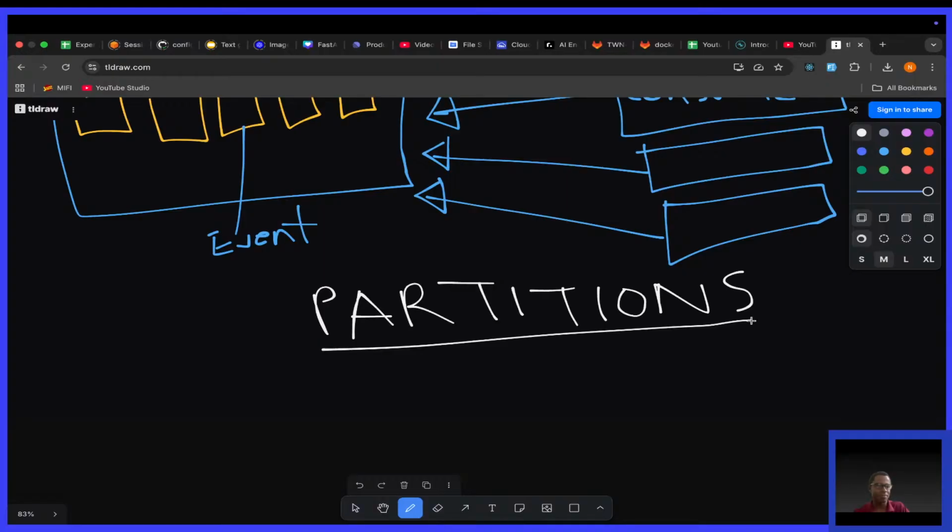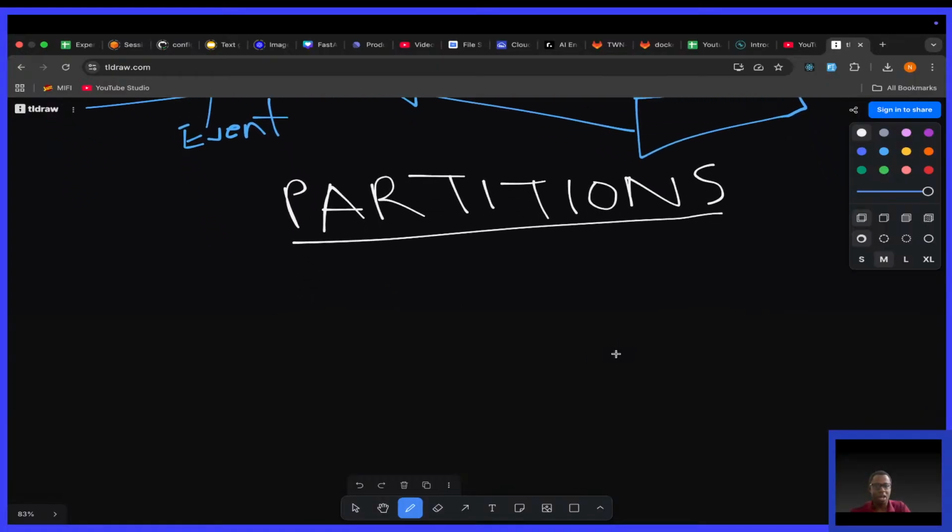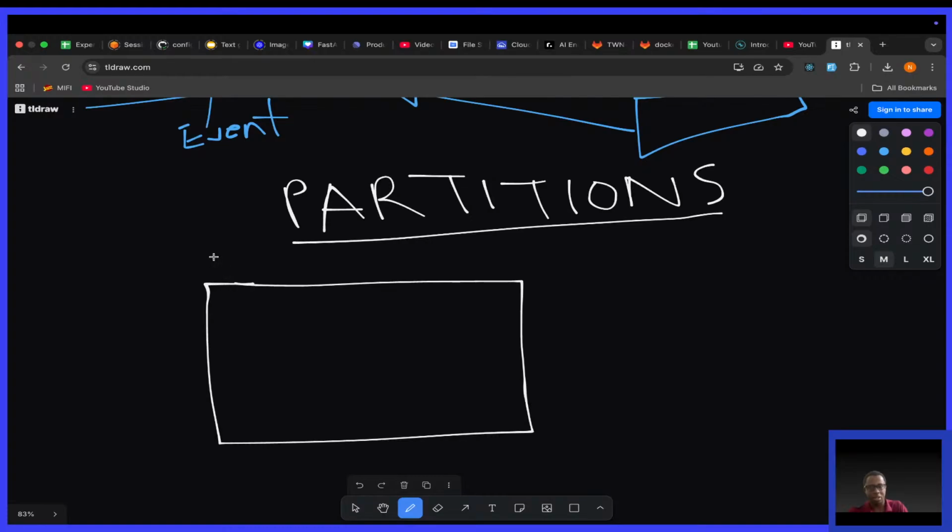Okay. So a partition is simply a chunk or a piece of a topic. Topics are broken into partitions. Assuming we had a topic which is responsible for payments, this topic simply is a collection of events, a logical separation and collection of events concerning payment.